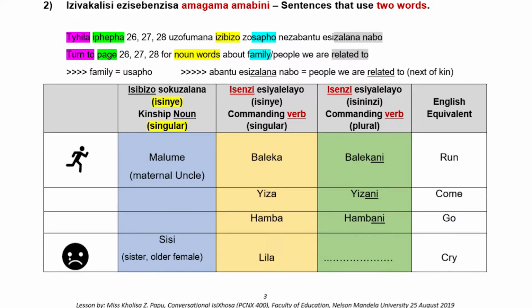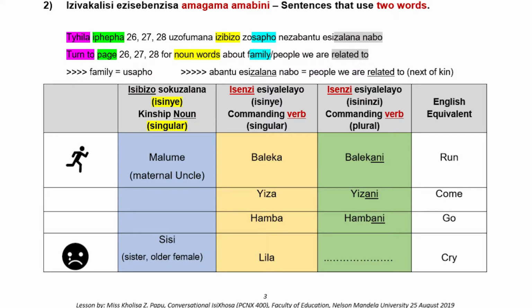So there are more examples with images. Isenzi in its singular form, isenzi in its plural form. And then I also have the fourth column with the English equivalent of the IsiXhosa verb. So now I want to find out whether there's any pattern that you have noticed from column number 3.